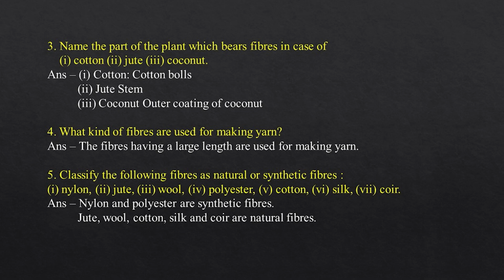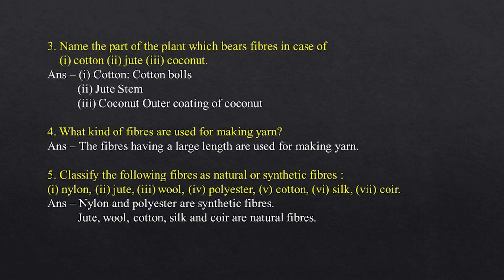3. Name the part of the plant which bears fibers in case of 1. Cotton. 2. Jute. 3. Coconut. Answer: 1. Cotton bolls. 2. Jute stem. 3. Coconut, outer coating of coconut. 4. What kind of fibers are used for making yarn? The fibers having a large length are used for making yarn.